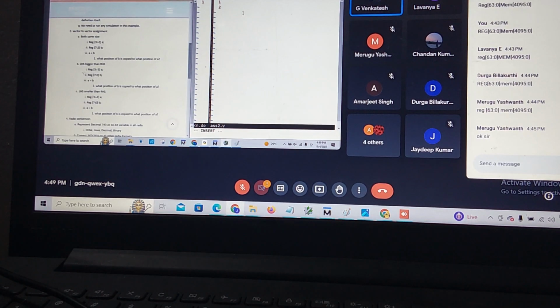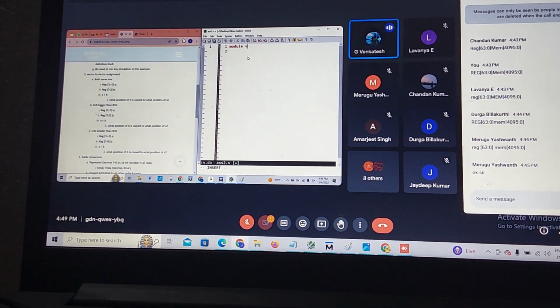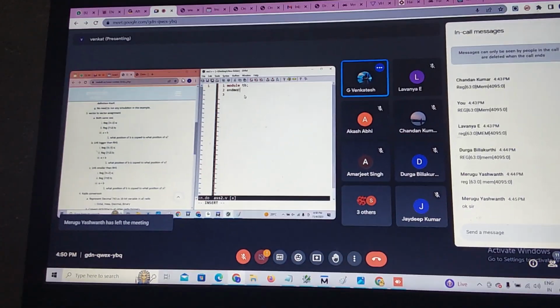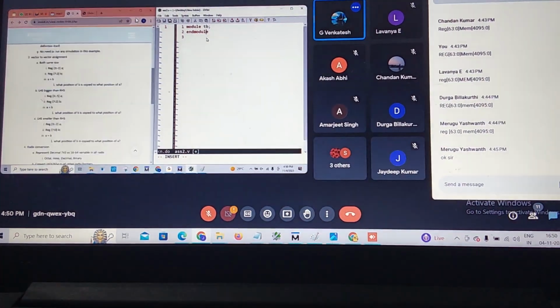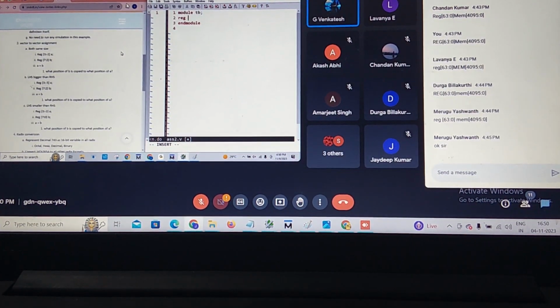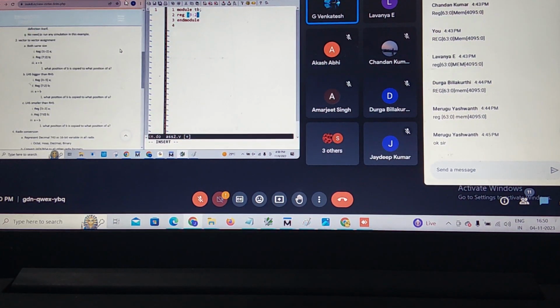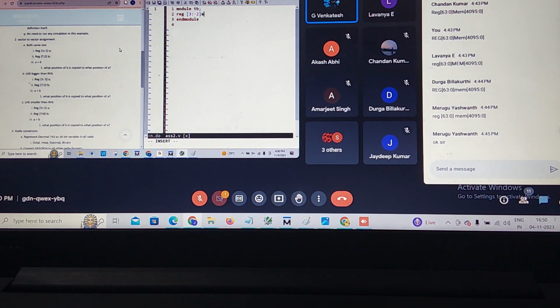See here, I am typing a module. The module name is vector. I am passing A comma B. Module TB, I will directly implement TB, module TB and module prototype. In this, the design is already given here: wire 3 down to -2, vector A, and wire 7 down to 2, this is B, the vector name is B. In the procedural block, I will implement my functionality.